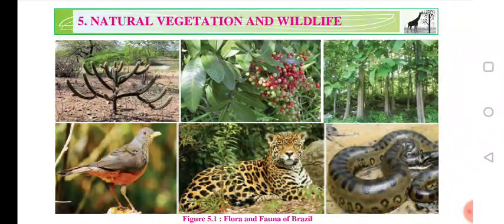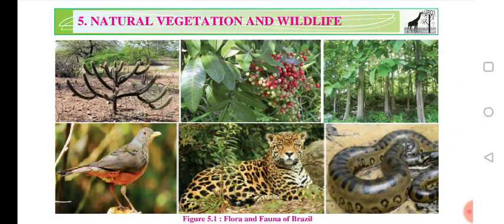Welcome to the fifth chapter of geography. The fifth chapter is natural vegetation and wildlife. So, today we are going to start a new lesson in geography, that is natural vegetation and wildlife. In this chapter, we will discuss natural vegetation found in India and natural vegetation found in Brazil, and also we will discuss wildlife found in India and wildlife found in Brazil.